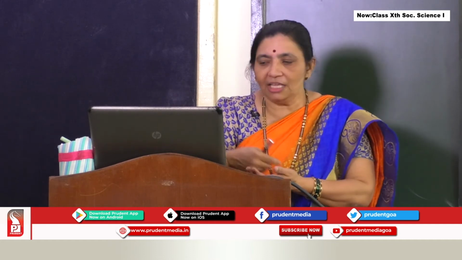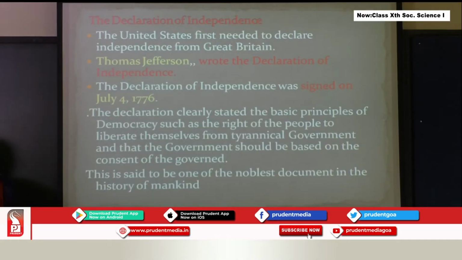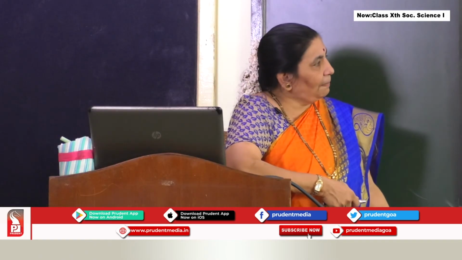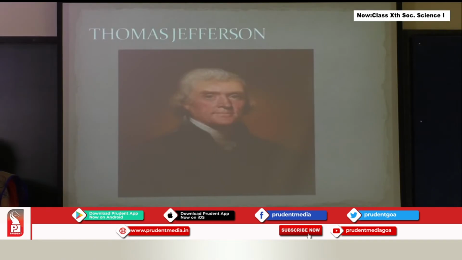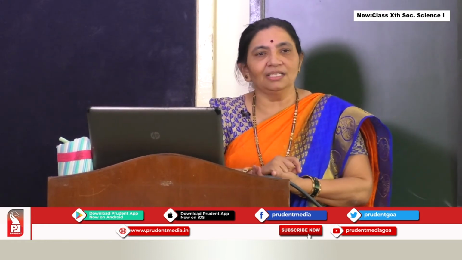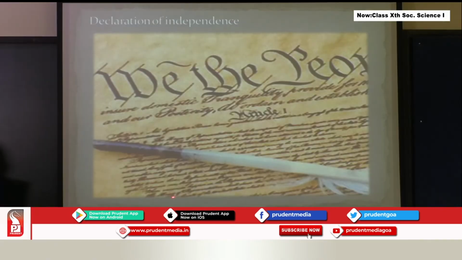And what is the effect of this? So that document was ready. The American Declaration of Independence was ready, and it became one of the noblest documents in the history of mankind. Here, this is the person who wrote the American Declaration of Independence, Thomas Jefferson. We can see here the Declaration of Independence. We the people, they have declared already that they are independent.